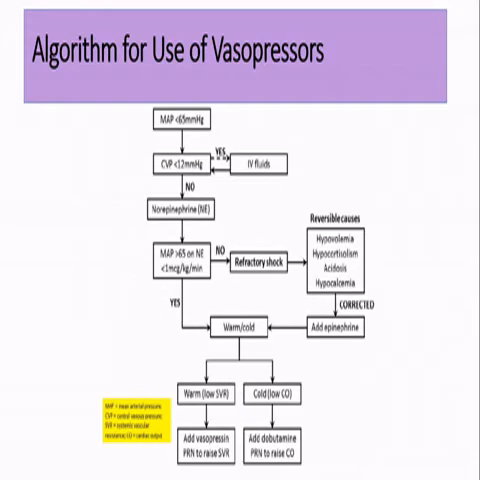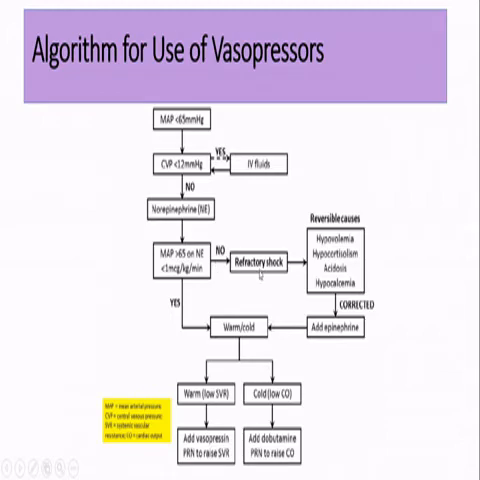Coming to the algorithm for the use of resuscitation agents, if there is shock and CVP is less than 12, immediately give IV fluids. If CVP is not less than 12, or it is more than 12, then you have to start vasopressors, that is norepinephrine. If on norepinephrine you have achieved a MAP of more than 65 with a dose of less than 1 mcg per kg per minute, then it is called a vasopressor-responsive shock.